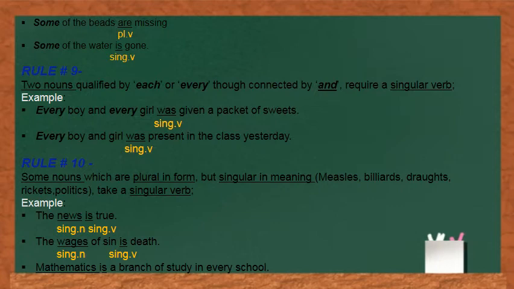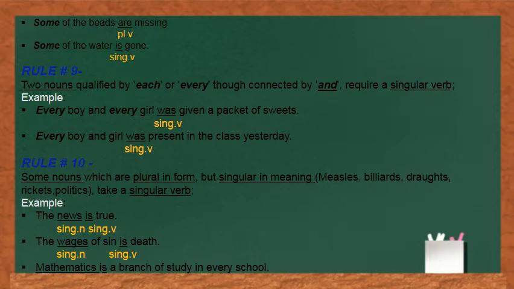For example, every boy and every girl was given a packet of sweets. Boy, girl. Two subjects, and they are joined by the word and, but they are also qualified by the word every. So we have used a singular verb as per the rule. Every boy and girl was present in the class yesterday. Again, every qualifies boy and girl, so we are using a singular verb here.